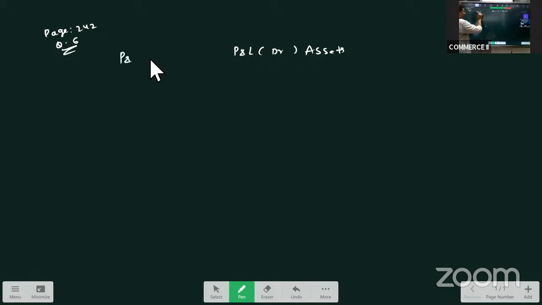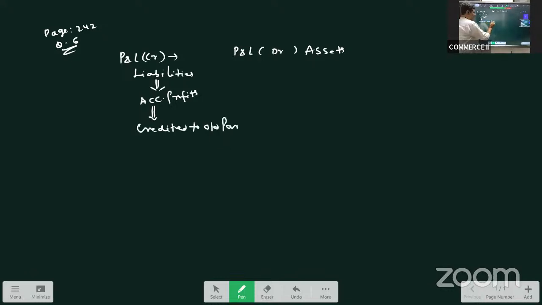All this while, when we were doing admission problems, we have seen the profit and loss balance given on the liability side. If it is on the liability side, we call it accumulated profit, and this is credited to all partners in their profit sharing ratio.